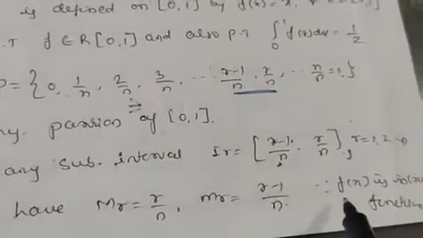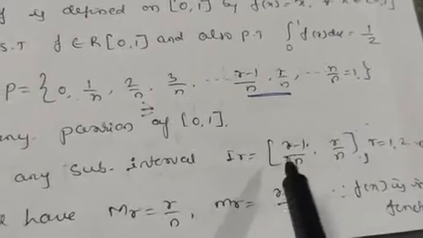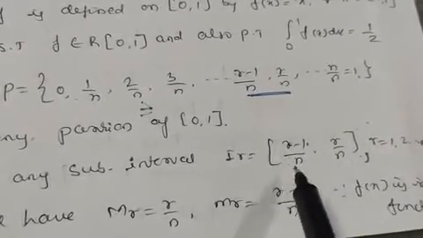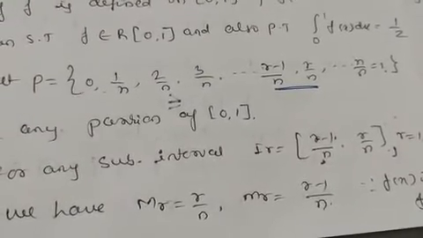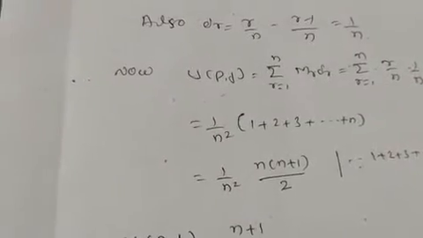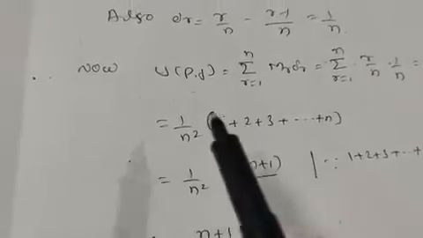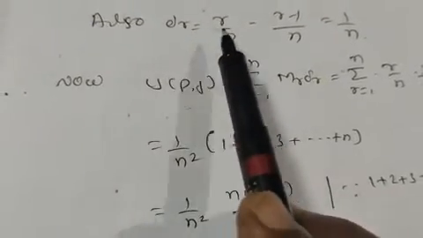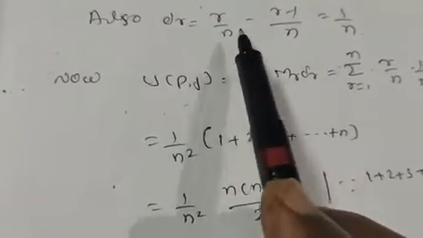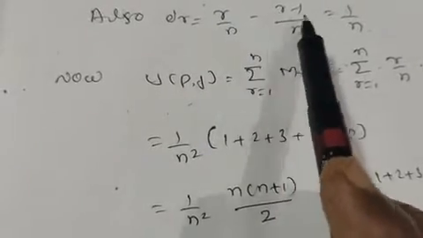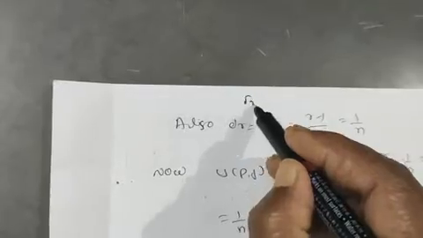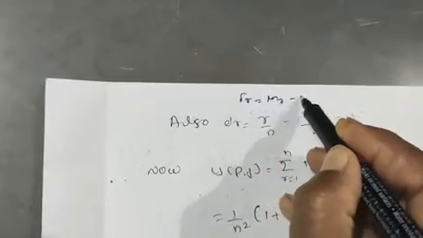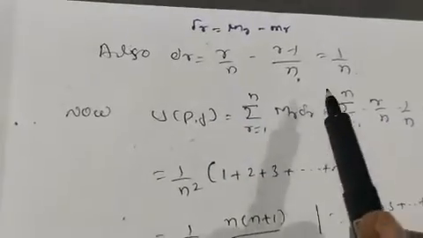That is because f is an increasing function. If the given function is increasing, this is the minimum value and this is the maximum value, so we can take infimum and supremum here. And the length of the interval, delta r, equals upper value minus lower value, r by n minus r minus 1 by n, which is capital M r minus small m r. It is equal to 1 by n.